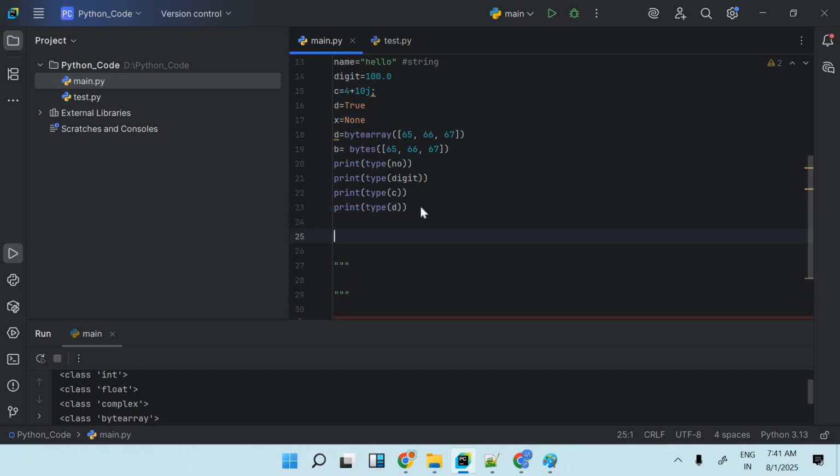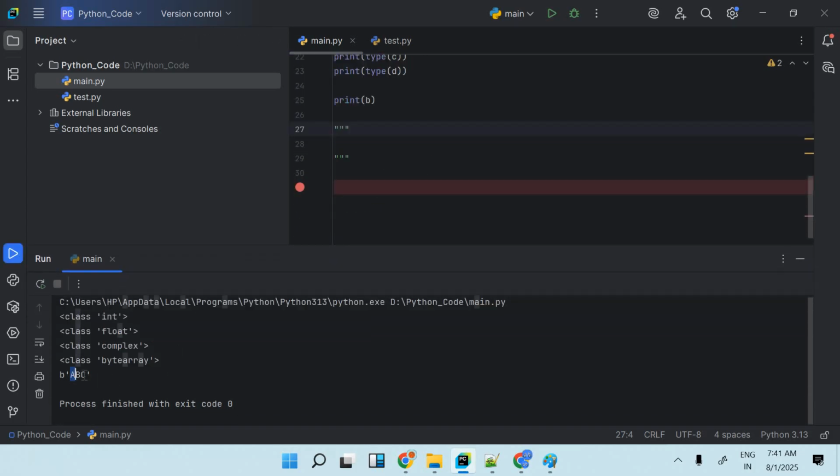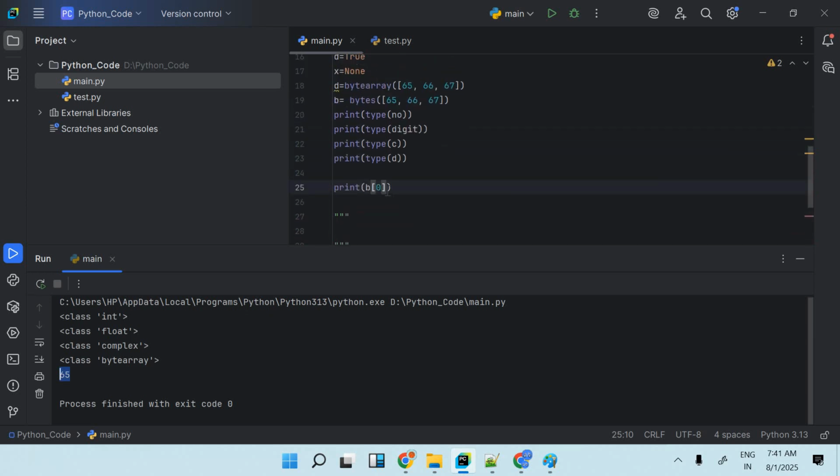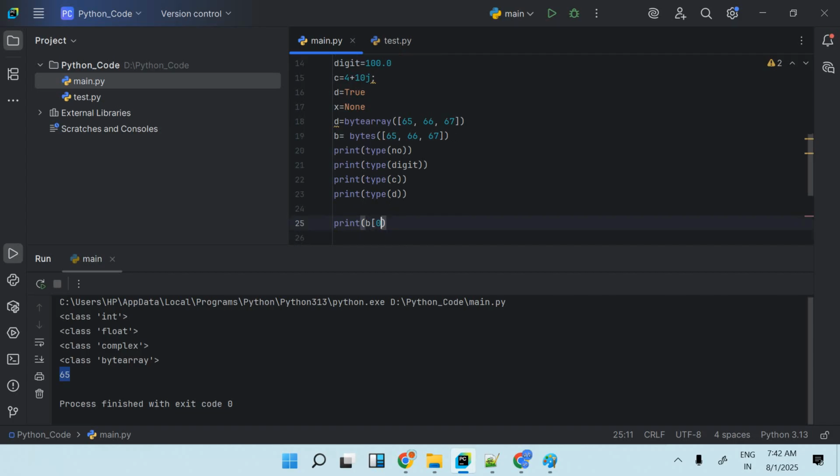Now if you want to display it, let's say print is used to display the value. If I want to print B directly, what does it do? Let's see. It is displaying ABC. So B is displaying ABC. But if I use the index number, like B of 0, what does it give me? 65. So you can understand there is a difference here. If you display B directly, it gives me ABC. That means it is an address.